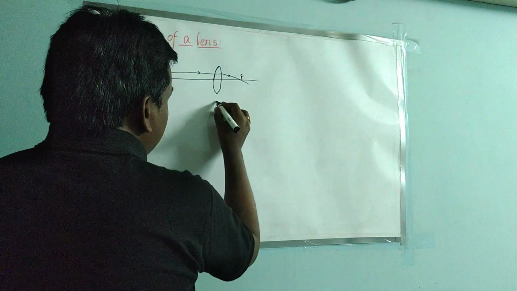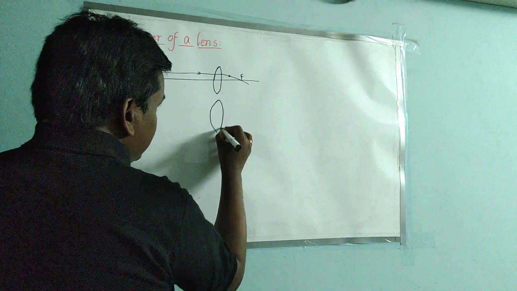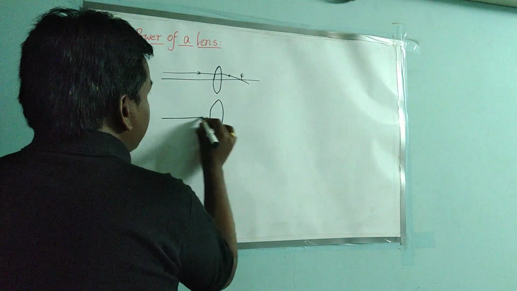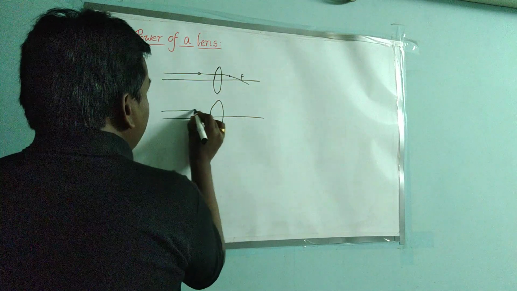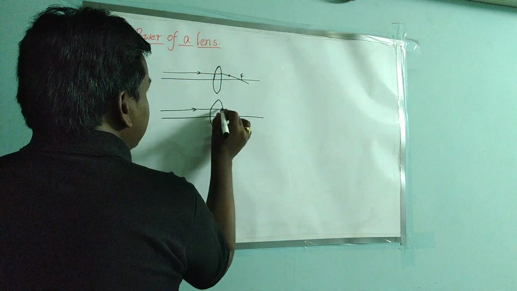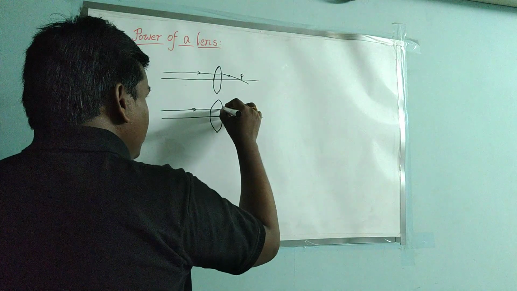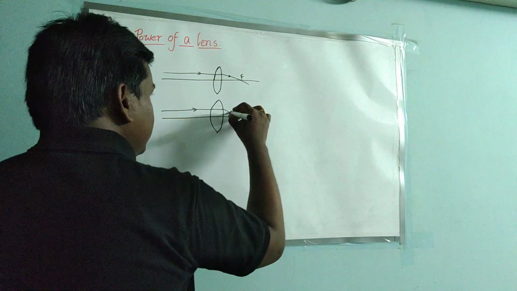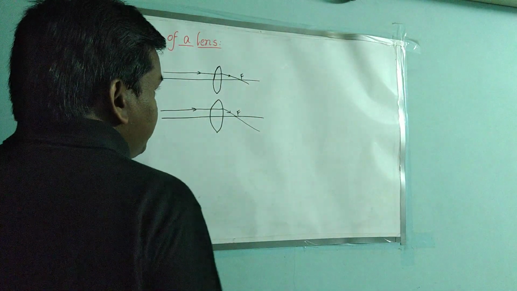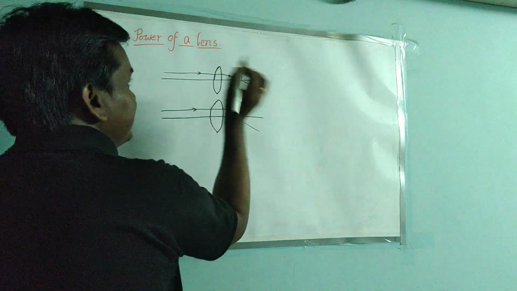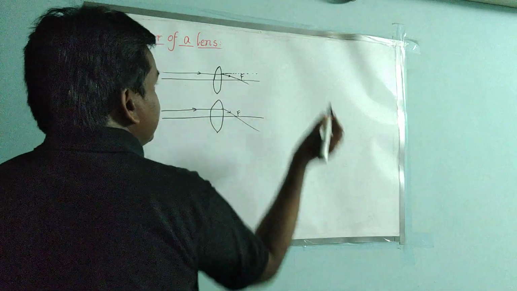And next, I am considering one more lens here. This lens also has a principal axis, and for this also a ray is traveling parallel to the principal axis. A ray traveling parallel to the principal axis will pass through the focus. So this is the focus. If the lens is not present here, this is the direction of the light ray.